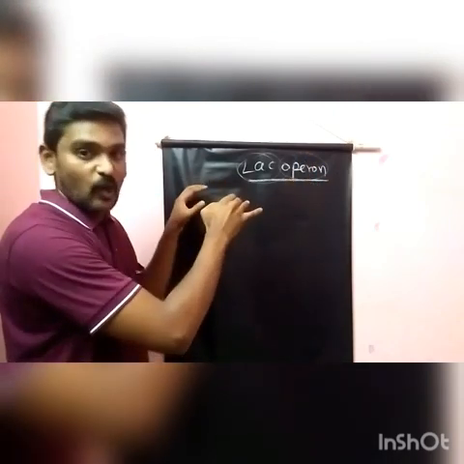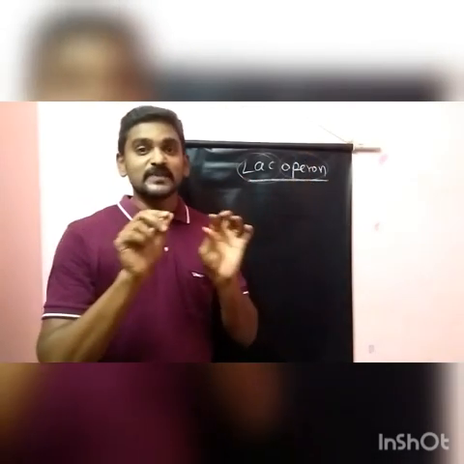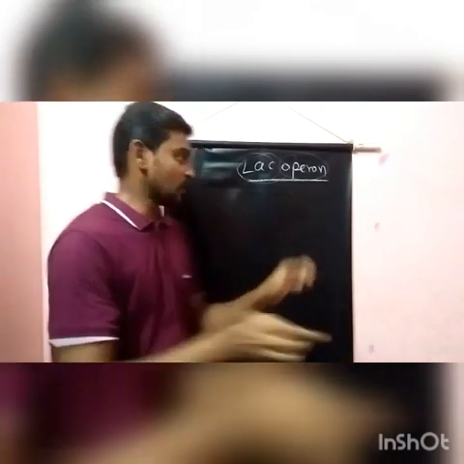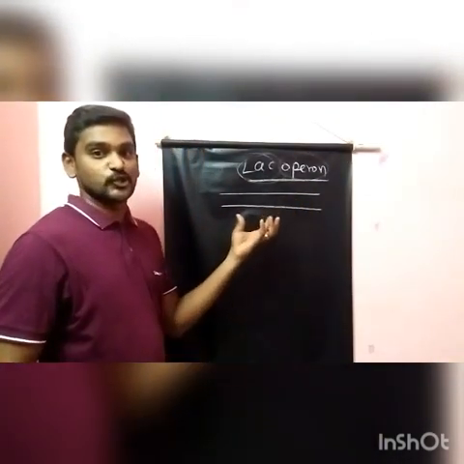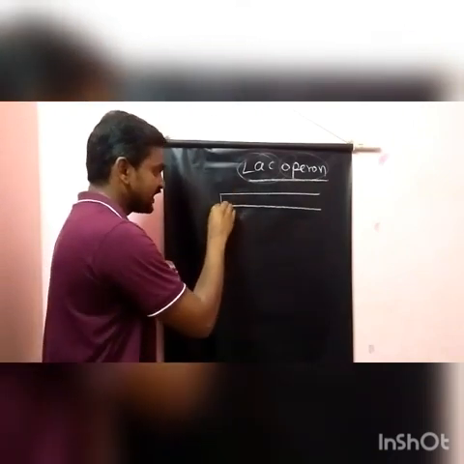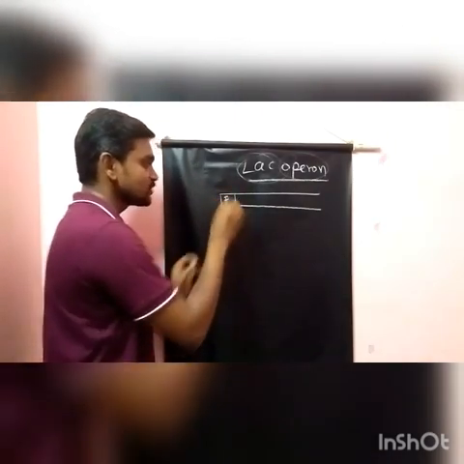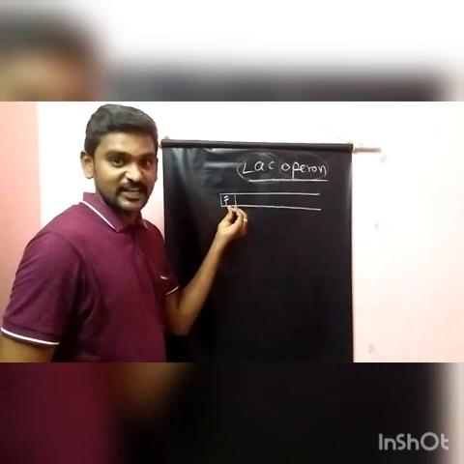Now we are going into the concept. First you should know the structure of the lac operon. DNA is a double stranded structure, as you all know. Here in the DNA, initially you have P, the promoter region.